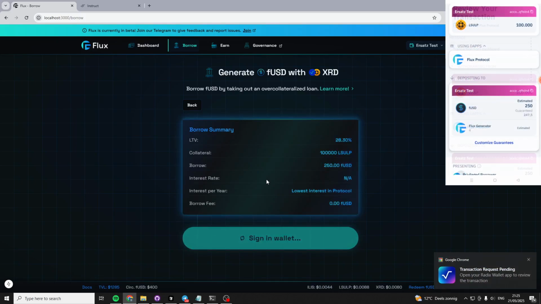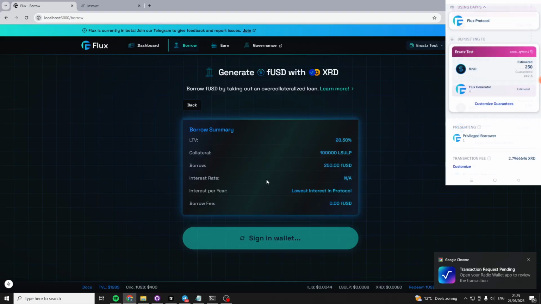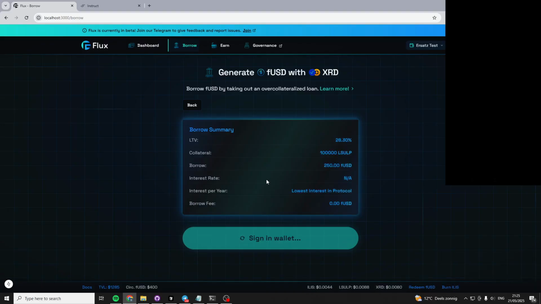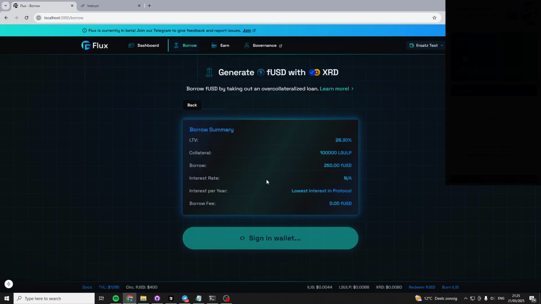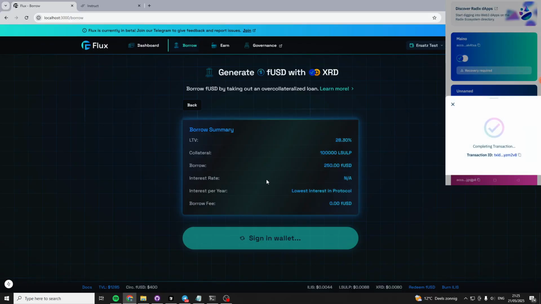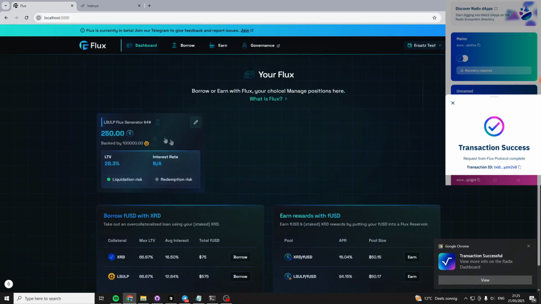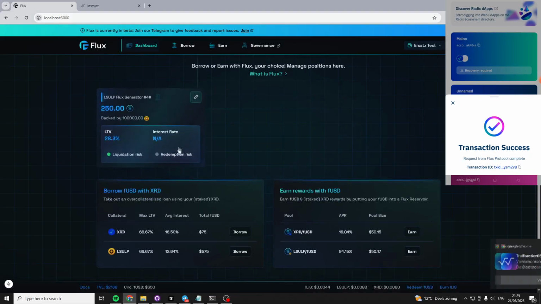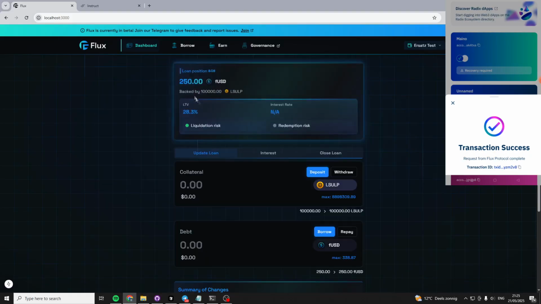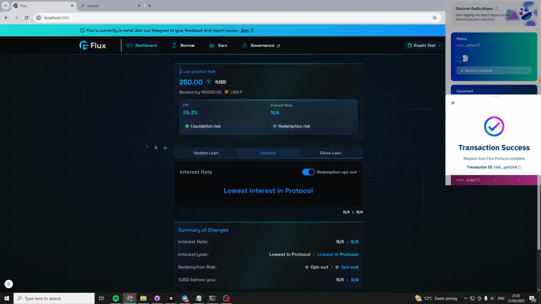Okay, already coming through to the wallet. That seems all right. So let's sign it. And signed. So now we can see I now have a loan, which also says no redemption risk because we cannot be redeemed.